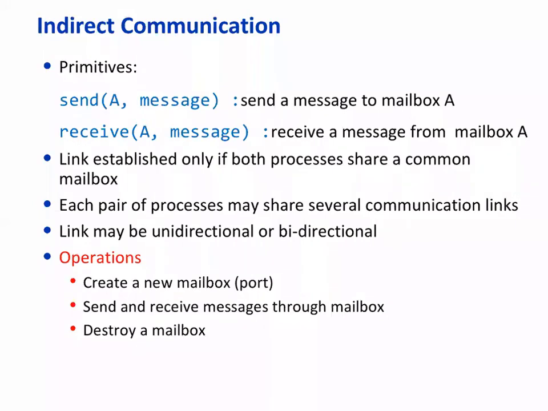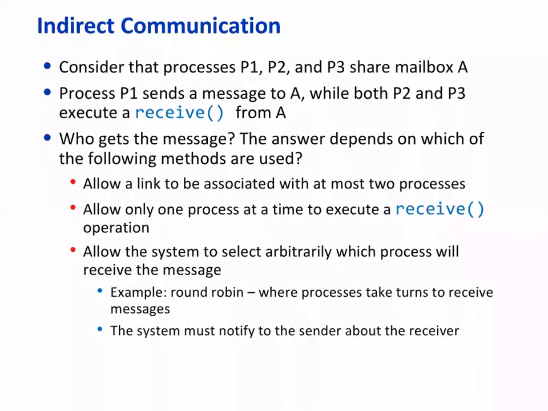Here we note that if a process uses this primitive, the mailbox number is to be used rather than the process ID. So we use the mailbox number, and you can think of the mailbox as a data structure or a queue. Similarly, receive from the mailbox a message. The send primitive will look like this, and the receive primitive will look similar.